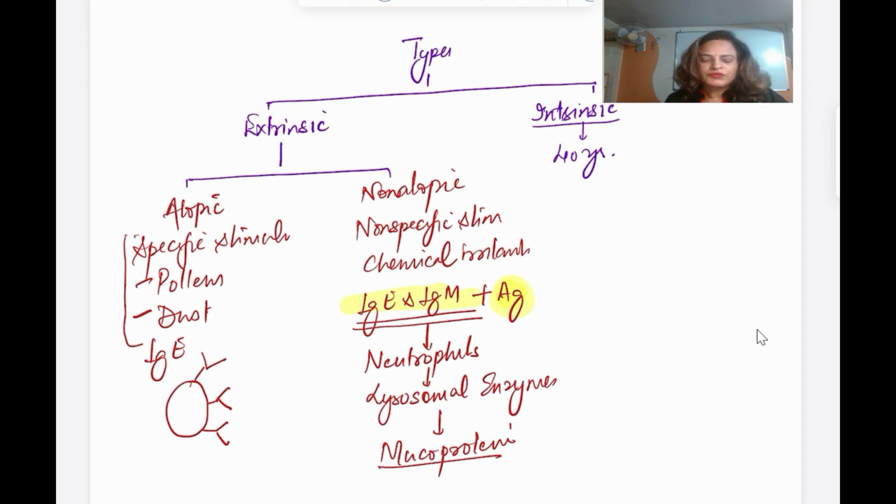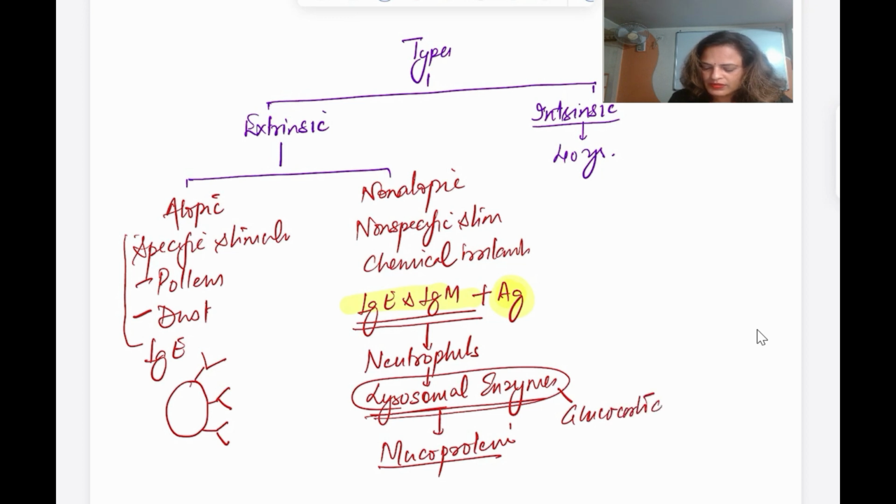Drugs which inhibit the action of the lysosomal enzyme, like corticosteroids and glucocorticoids, will help and relieve the patient.